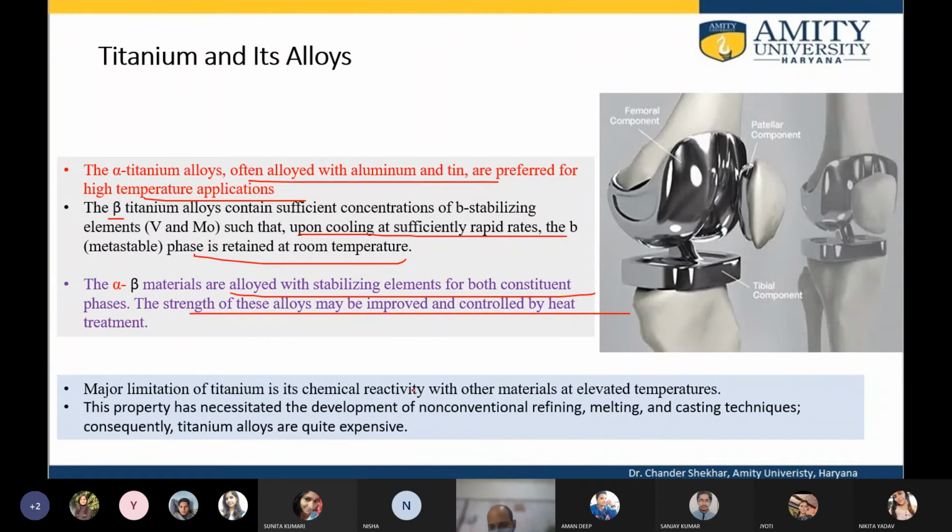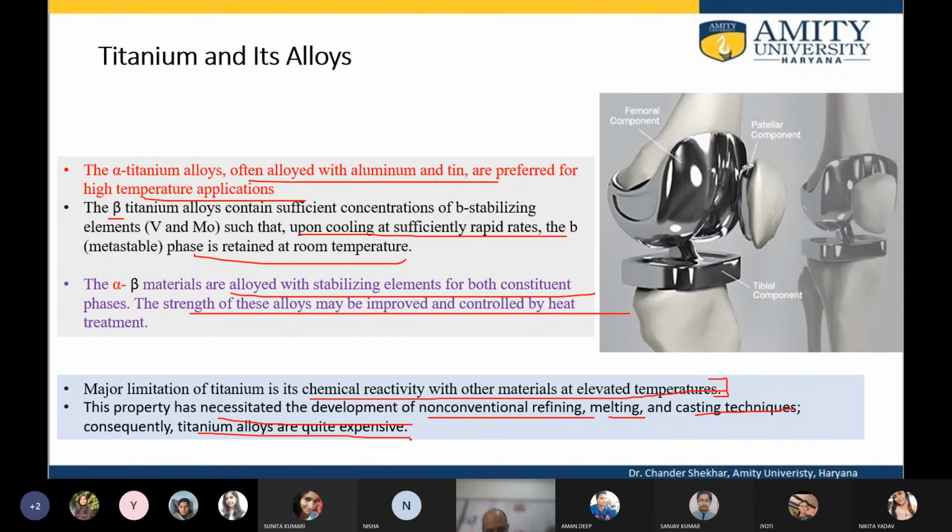But okay, there are all sorts of advantages, but what is the limitation? The limitation of titanium is chemical reactivity with other materials at elevated temperature. At high temperature, it reacts with the other materials, and this property has necessitated the development of non-conventional refining, melting, casting techniques. Consequently, titanium alloys are quite expensive. Because it reacts with the other elements at high temperature, and in order to extract it, you need to expose this material to high temperature beyond, say, melting point.